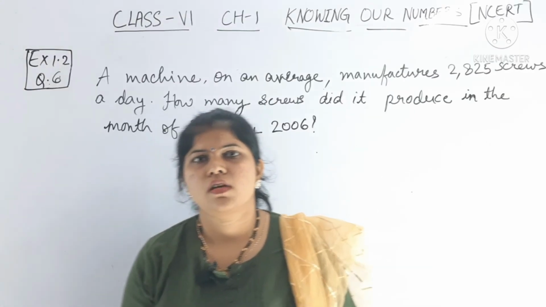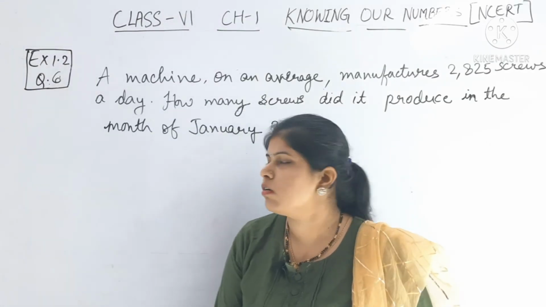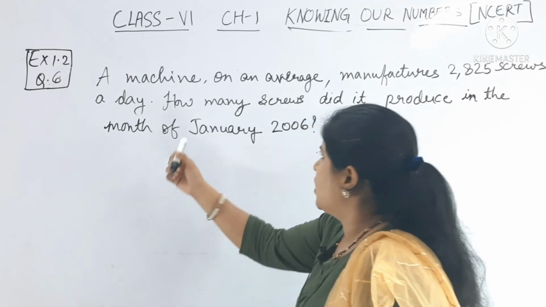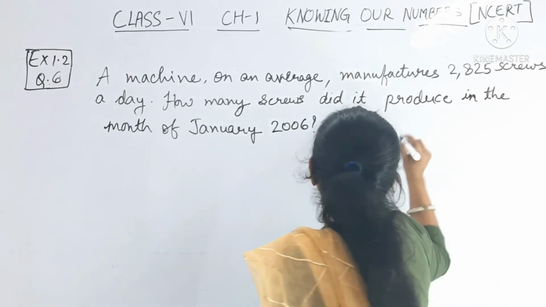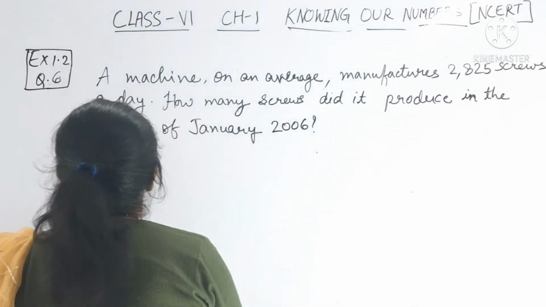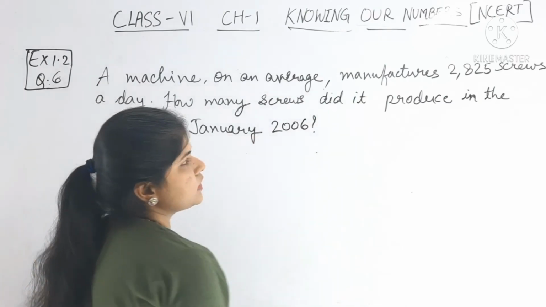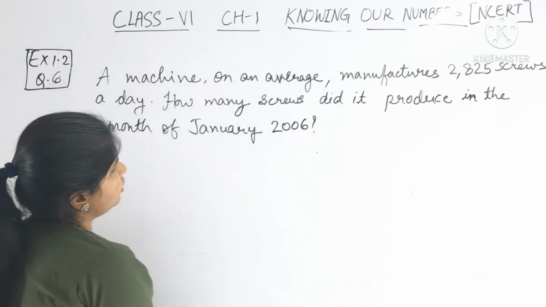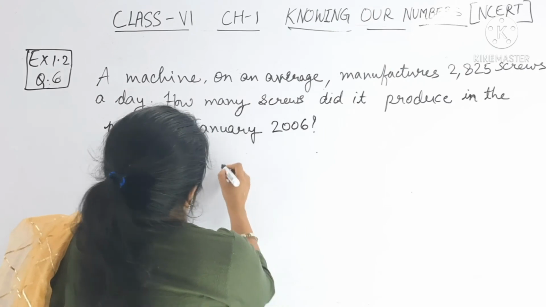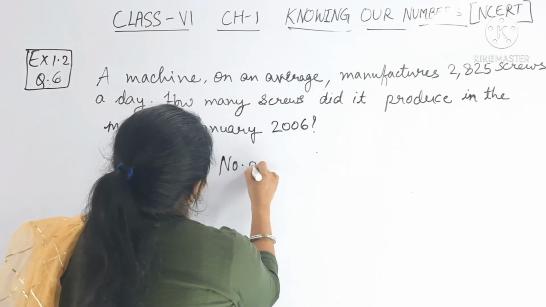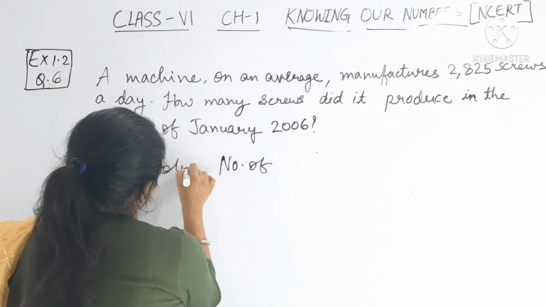Okay. This is the last question for this video. That is question number 6. What is the question? A machine on an average manufactures 2825 screws a day. How many screws did it produce in the month of January 2006? So number of screws. Here I am writing the solution.